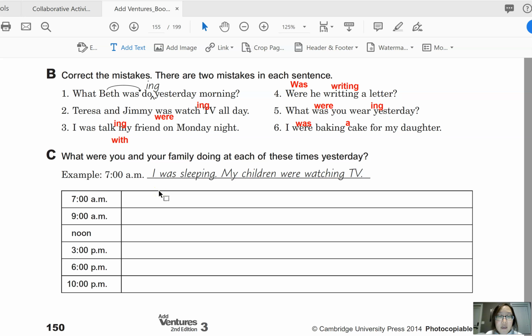And for this one, we cannot check the activity, so when you're done, you can go on to our next lesson, which is actually our next video. So I will see you for lessons C and D in our next video.